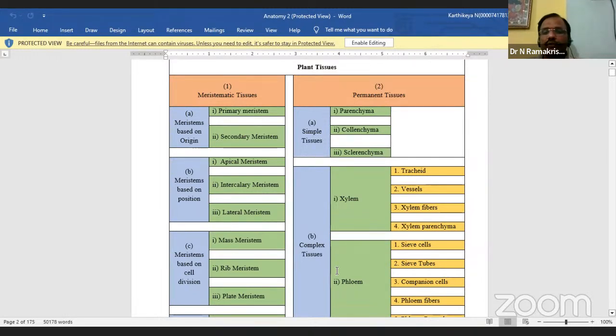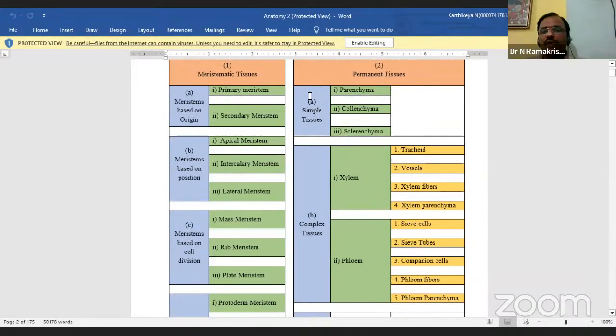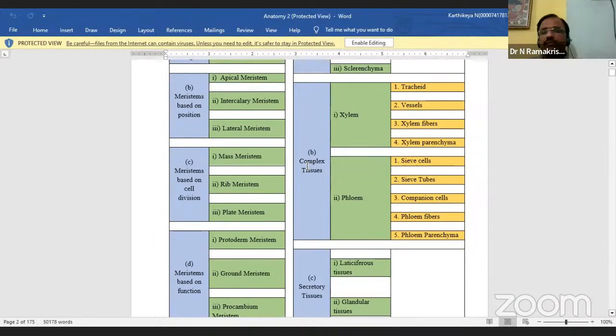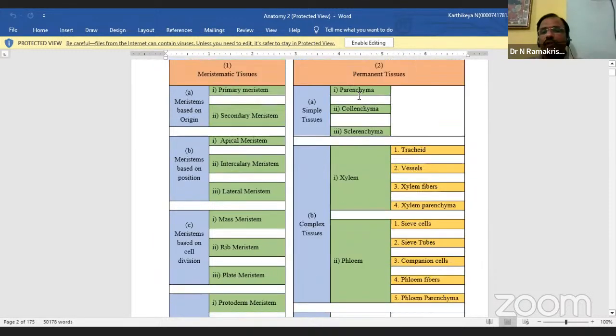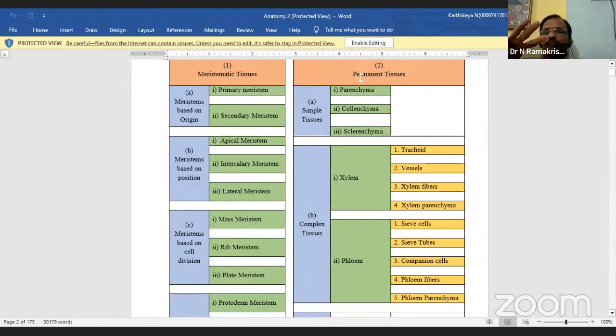Permanent tissues, see, what is number one? Three types. What is the first one? Where is my cursor? See, permanent tissues, the first one is simple tissue. These permanent tissues are three types. The first one is simple tissues.